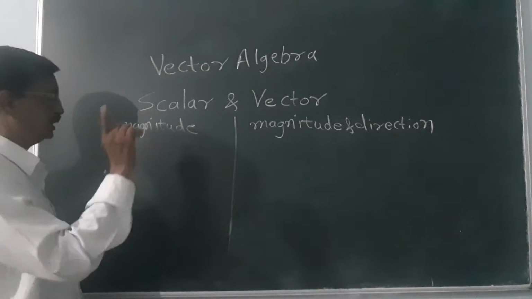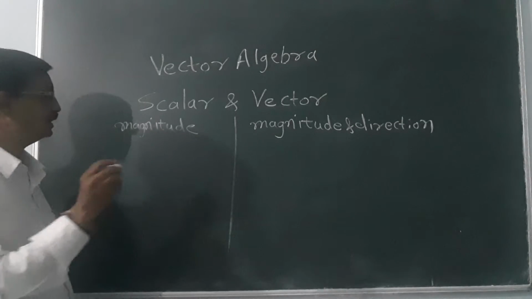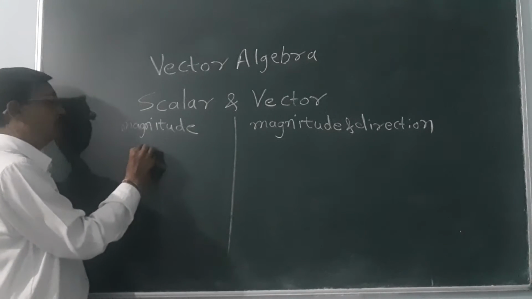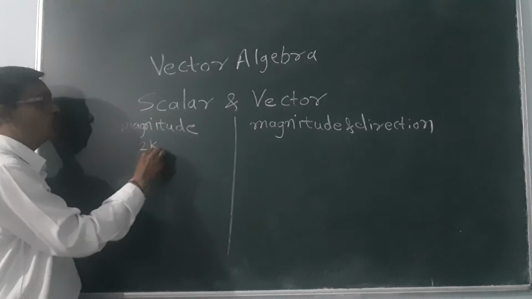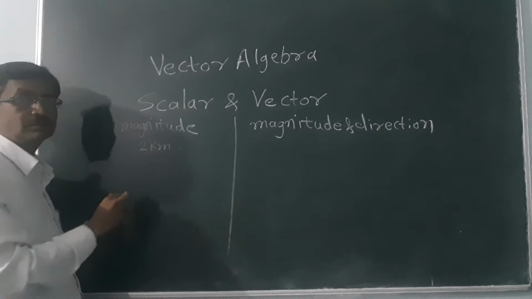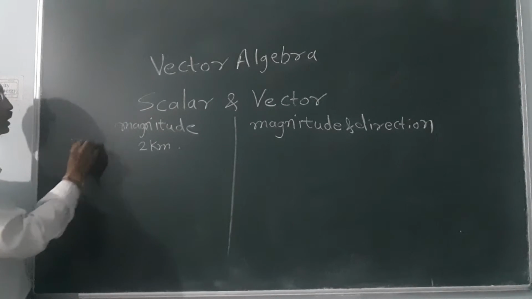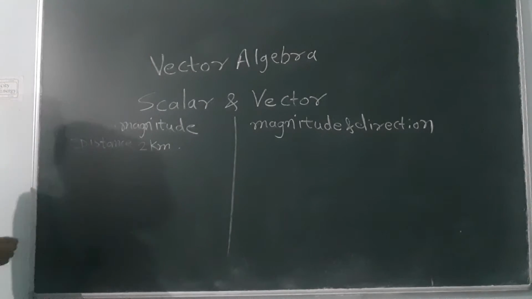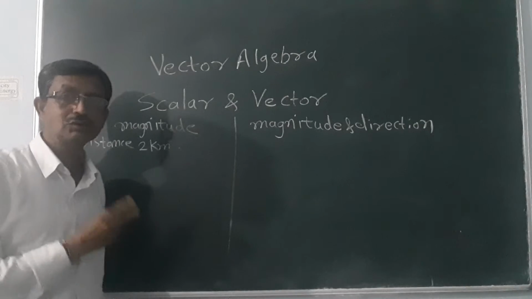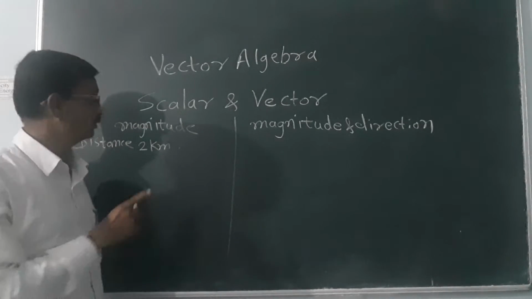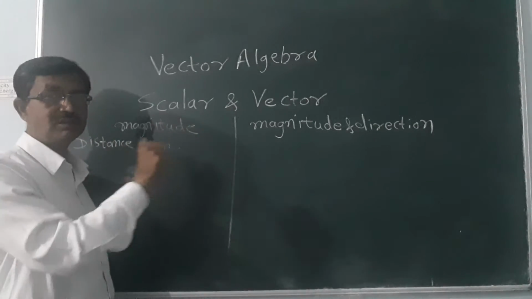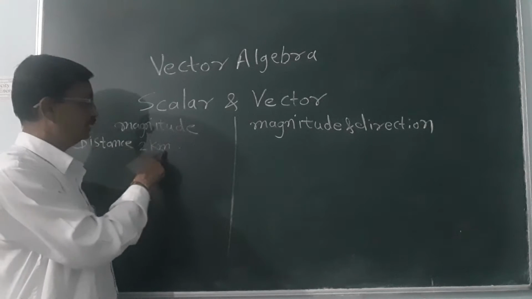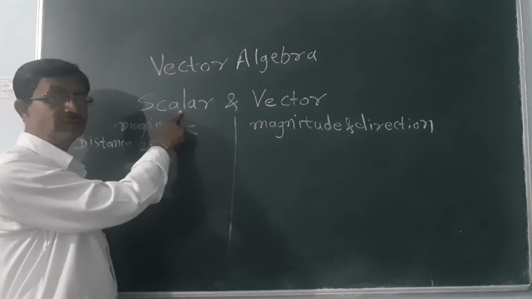So what is the first example? Suppose I say that your home is at a 2 kilometer distance. So distance. Whatever this distance is, that belongs to scalar quantity.